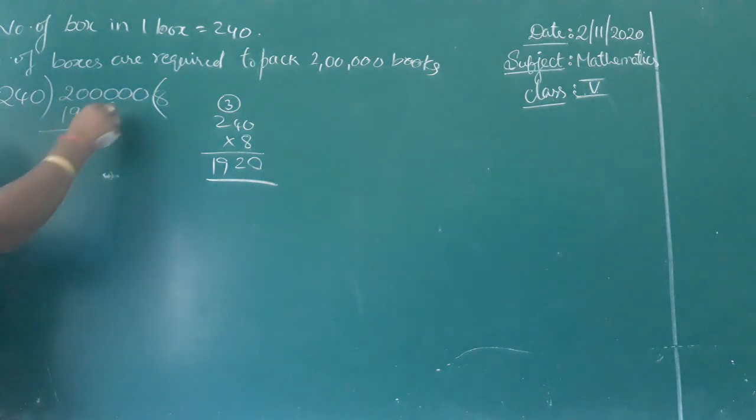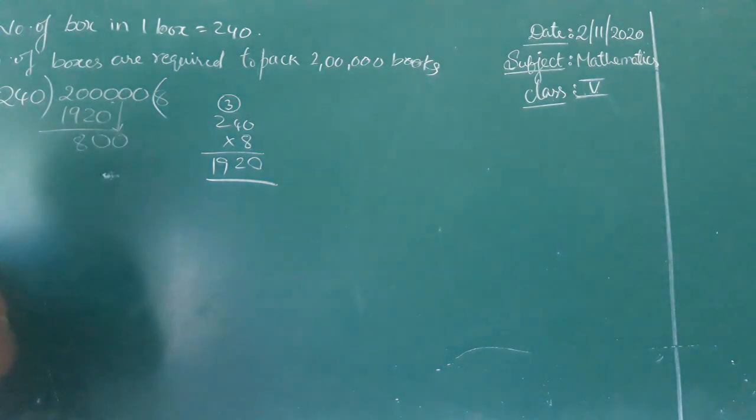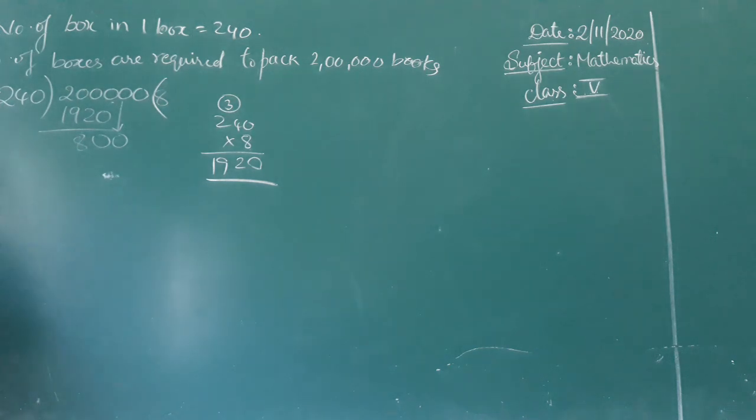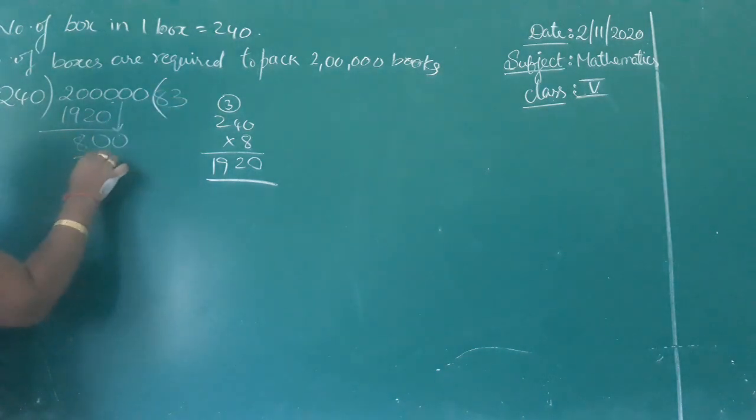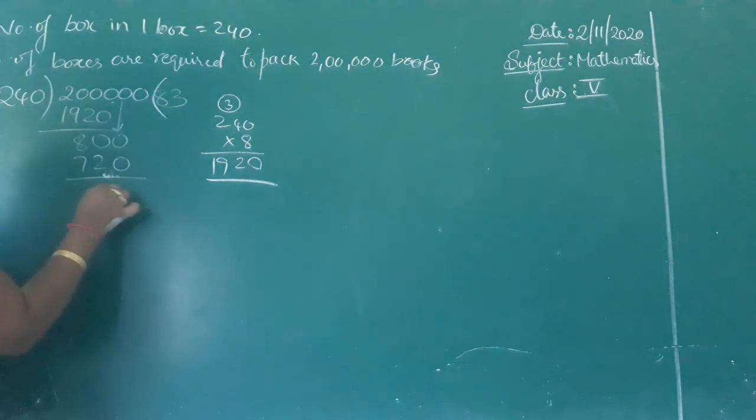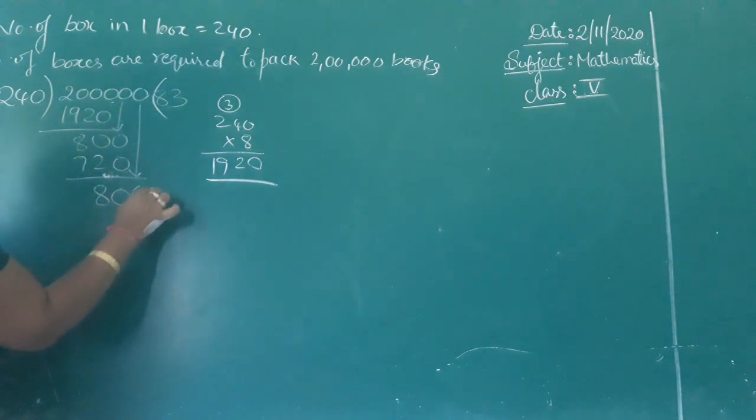So 8 hundreds dropped down. 2 fours 8, 3 twos 6, 3 fours 12, so 3 into 240 is 720. Again 80 you will get, dropped down.